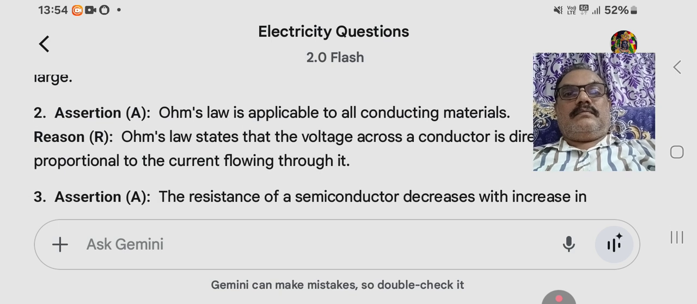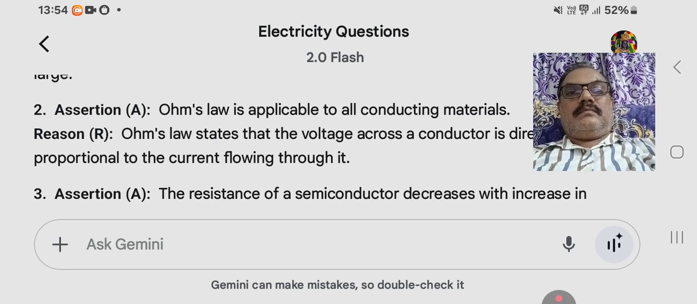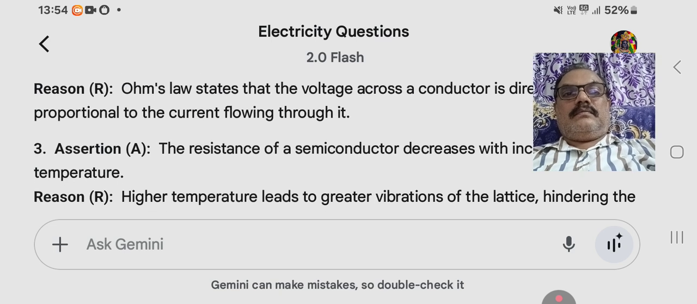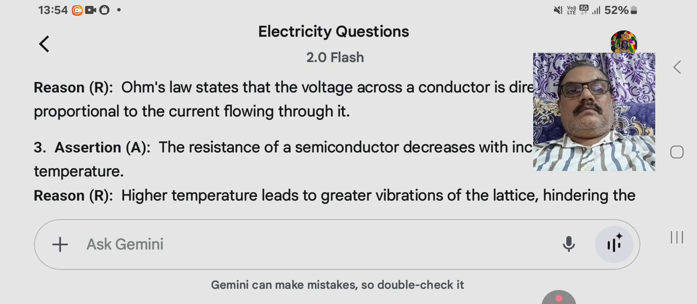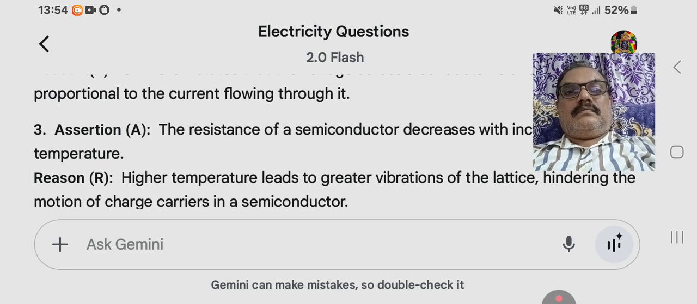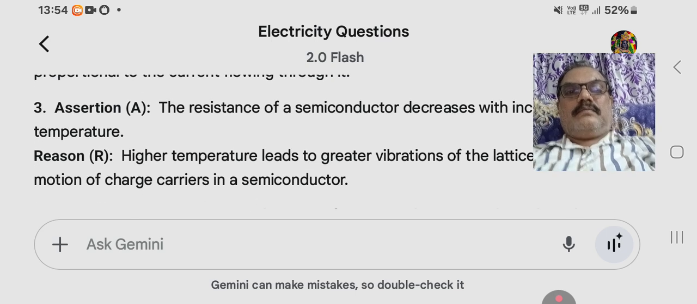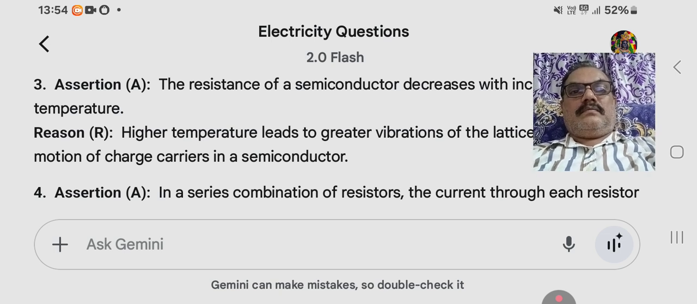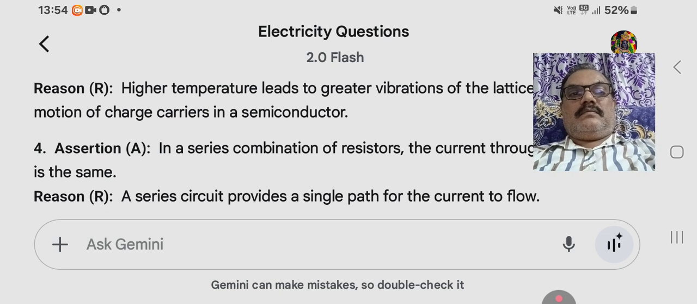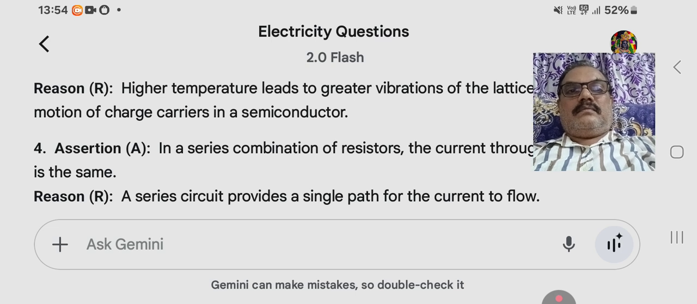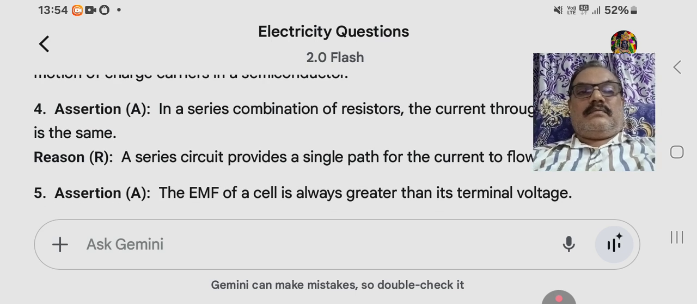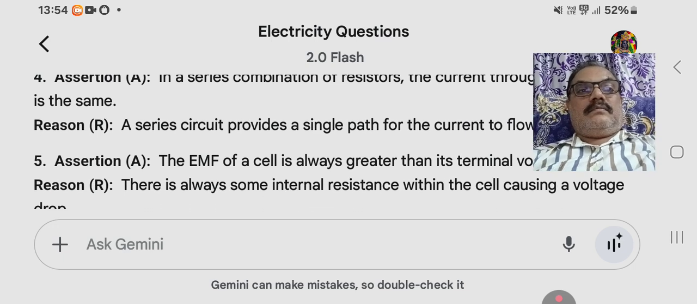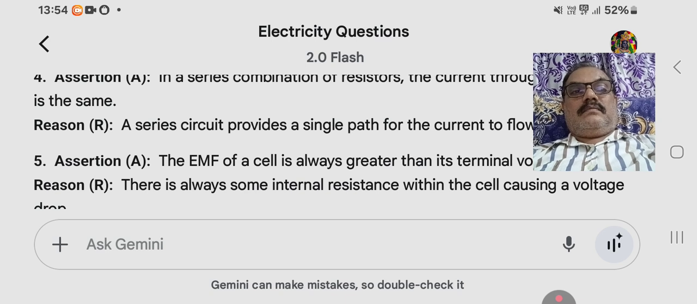3. Assertion A: The resistance of a semiconductor decreases with increase in temperature. Reason R: Higher temperature leads to greater vibrations of the lattice, hindering the motion of charge carriers in a semiconductor. 4. Assertion A: In a series combination of resistors, the current through each resistor is the same. Reason R: A series circuit provides a single path for the current to flow. 5. Assertion A: The EMF of a cell is always greater than its terminal voltage. Reason R: There is always some internal resistance within the cell causing a voltage drop.